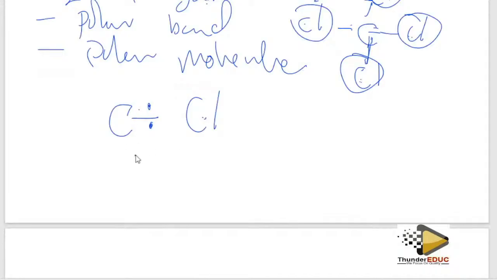Therefore, this is going to change, and I'm going to have the bonding pair of electrons towards that side instead of being here. Now this one is going to become partially negative, because it has obtained electrons, and this one is going to become partially positive. We call it half negative, half positive. Because we now have a different pole, negative and positive, we say that this bond is polar. Polar comes from the word pole.